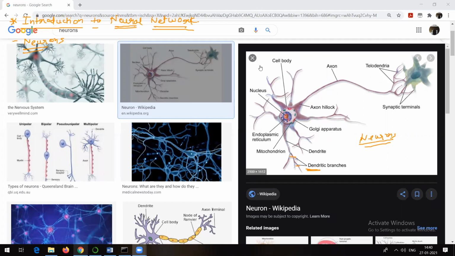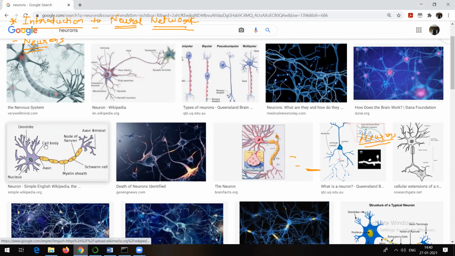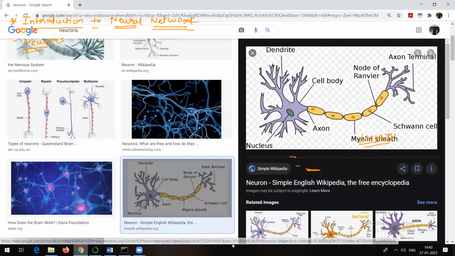And here, as we are talking about biological neurons, let's see this particular figure. Now see here, there is something called a dendrite. The dendrite is a very important part of human neurons, or biological neurons. These neurons are present in all the parts of the body. It is because of neurons only that we are able to remember things for a short period of time, or maybe for a long period of time. And it is because of neurons only that we are able to send signals, to send information from one part of the body to another.